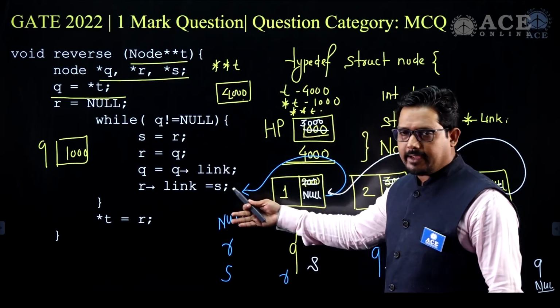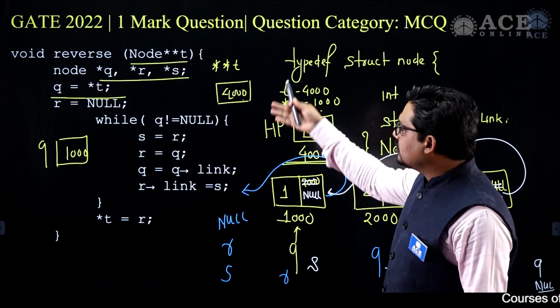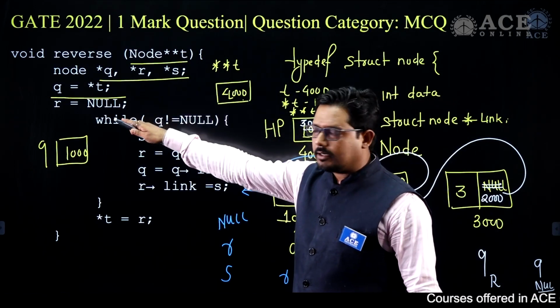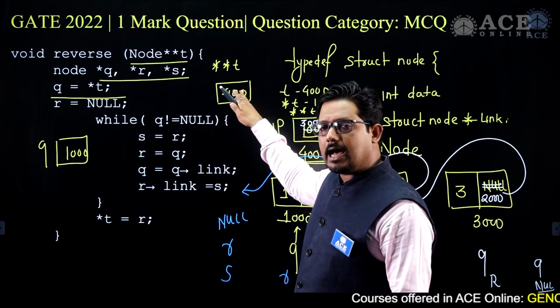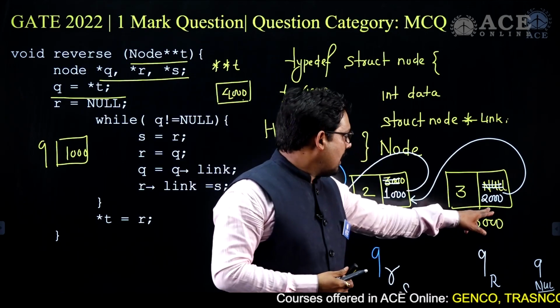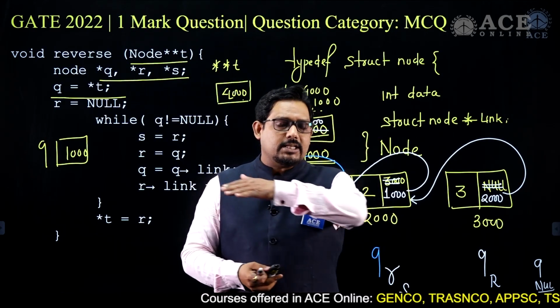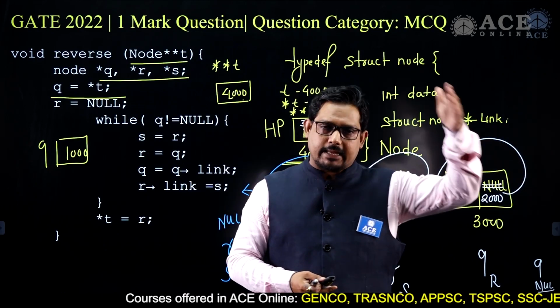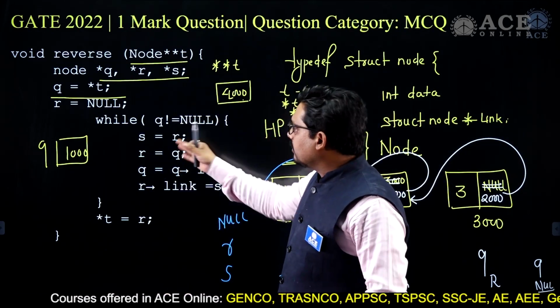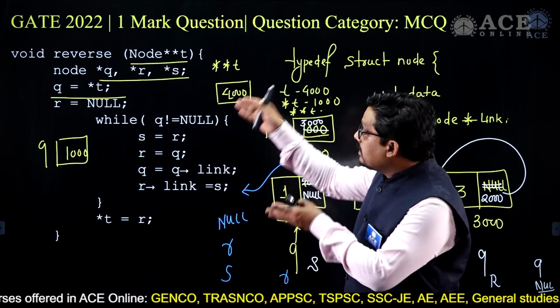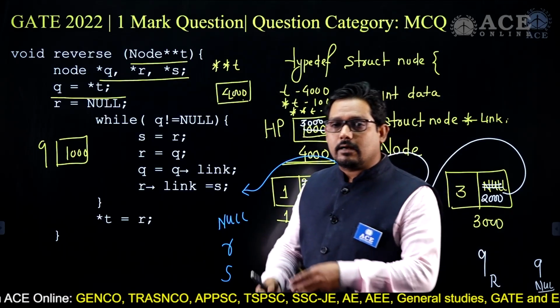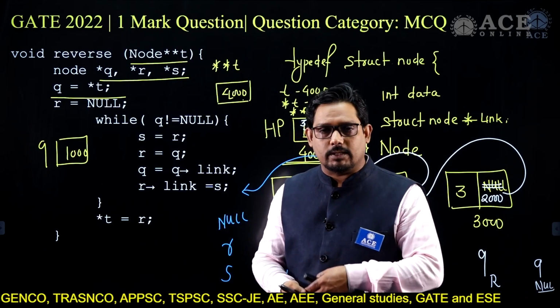How long will it take? This journey will start from the head pointer and go till the last node, and we say that we have traversed the entire list, and each time we are doing a constant number of operations. This is not even taking the entire linked list as input.